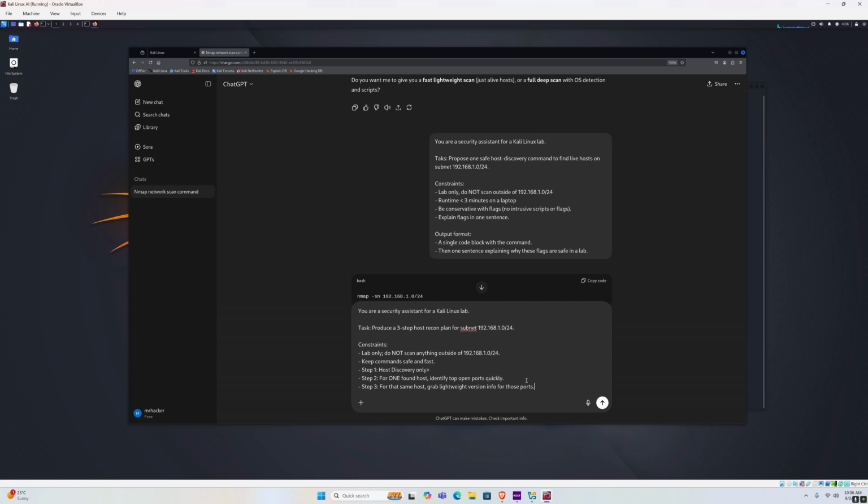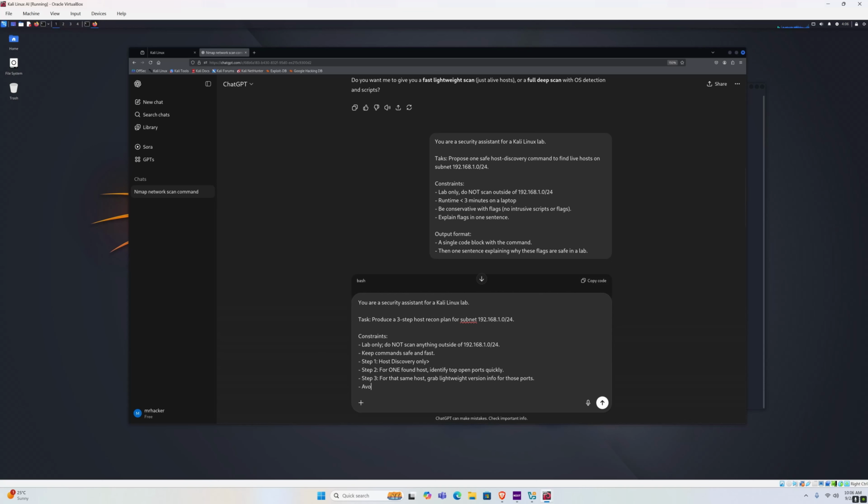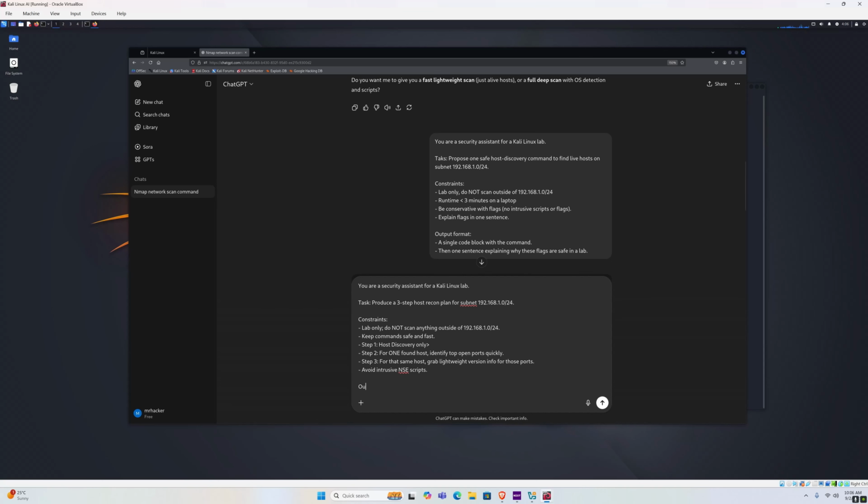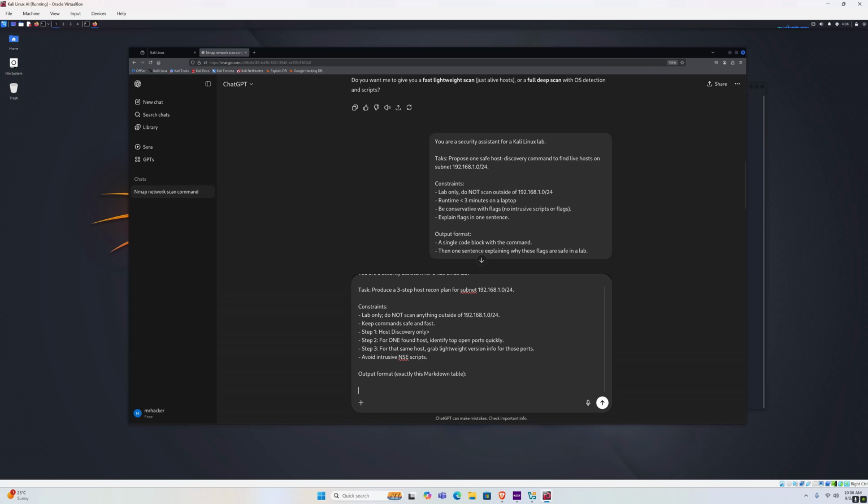Now, these are the 3 steps. We also want to avoid any intrusive scripts, so we can try typing avoid intrusive NSE scripts, which are scripts for Nmap, and output format. We can type output format to be, let's open the brackets, exactly this markdown table, and we can type the markdown table right here.